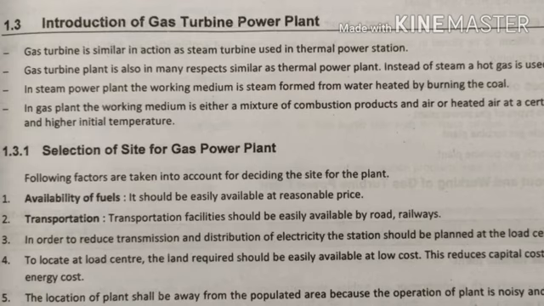The next one is that the location of the plant shall be away from populated areas. If any kind of damage occurs in the plant, or gas leakage occurs, then the population should be protected and kept away from the plant.